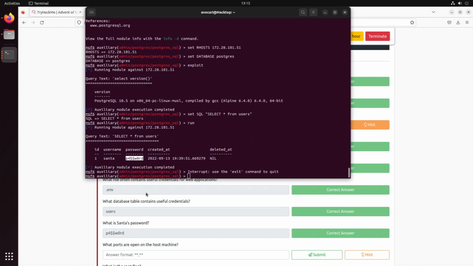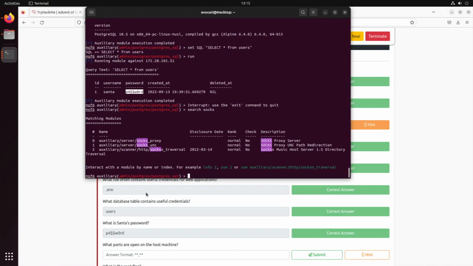We can first of all search for our socks. And we have the proxy socks server, which is the one that we probably want to use here. So we're gonna use that to start up a socks proxy server. So now let's use that one.